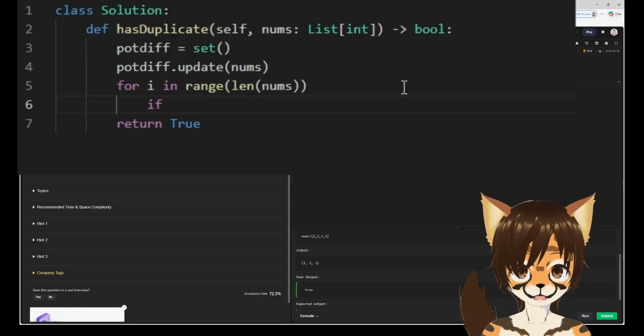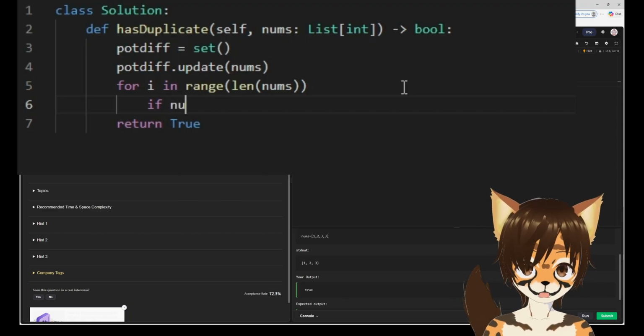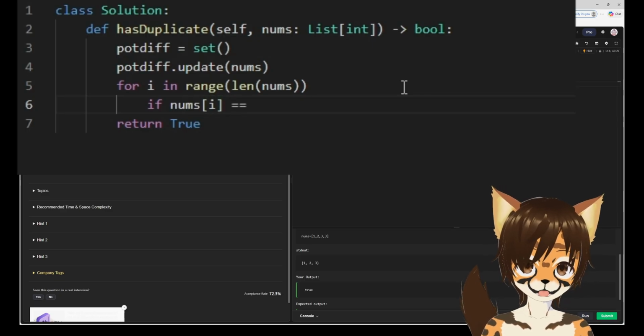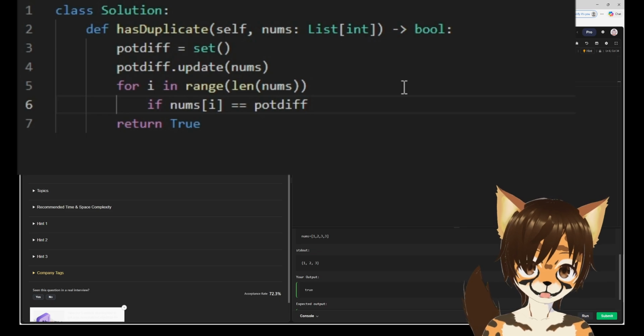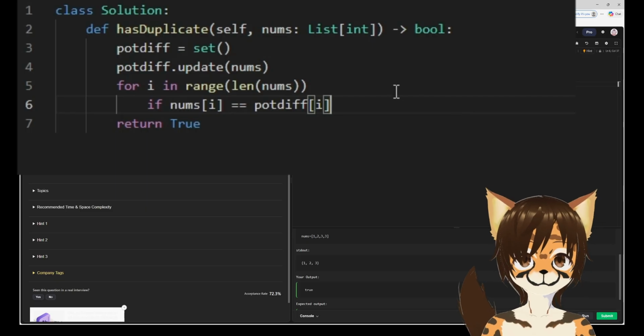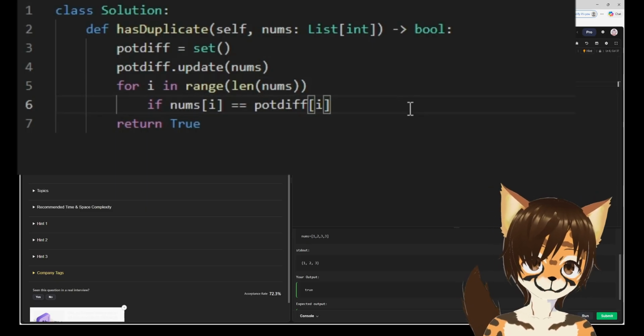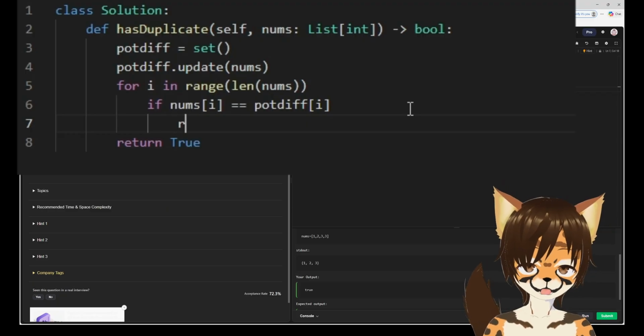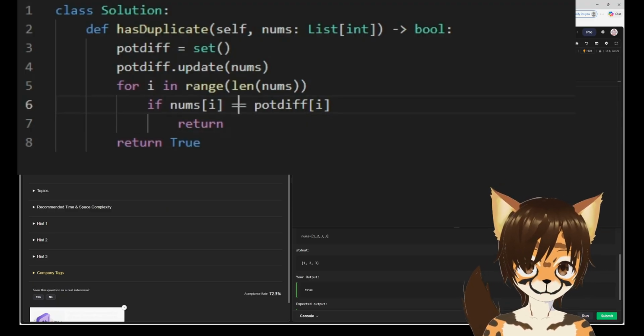If nums i is equal to potdiff i, then nothing happens. Oh wait, no, hold on. No, let's do a return on this. If it's, yeah, because that'll be better.